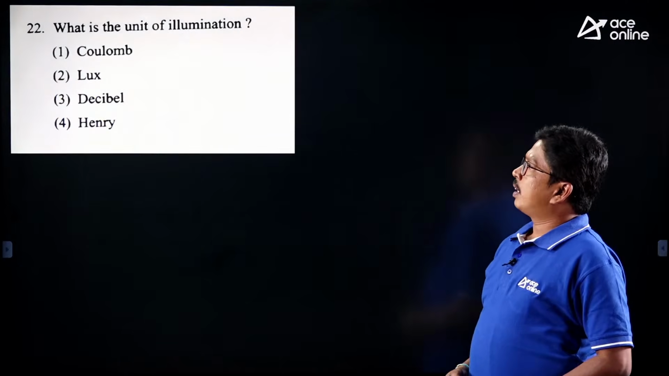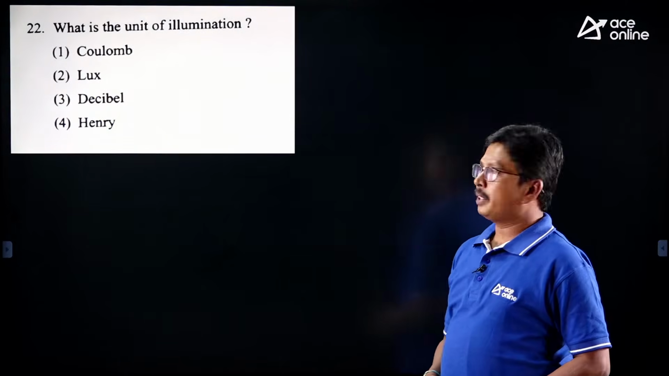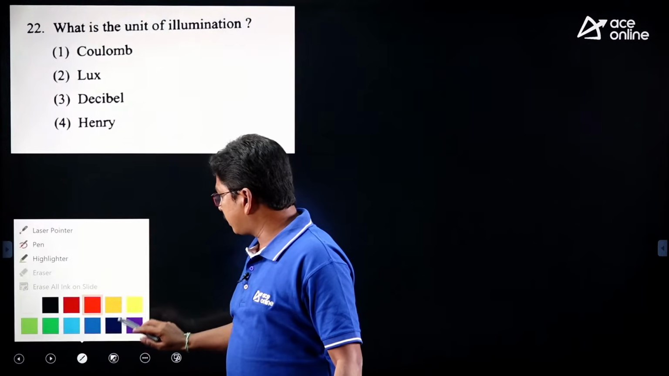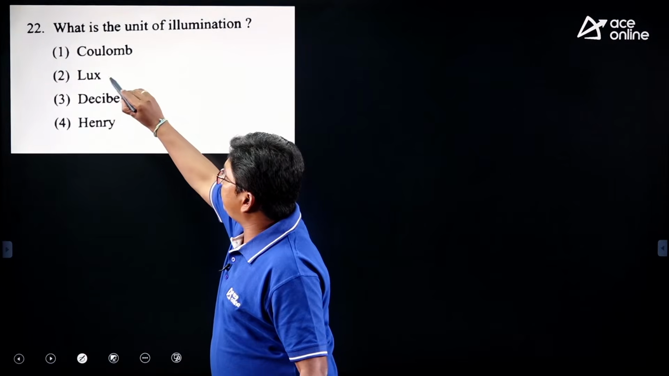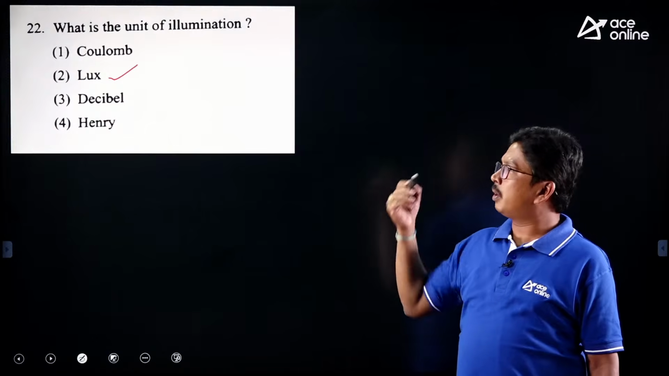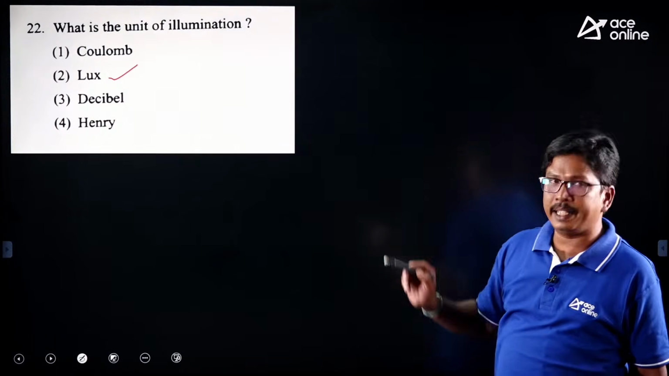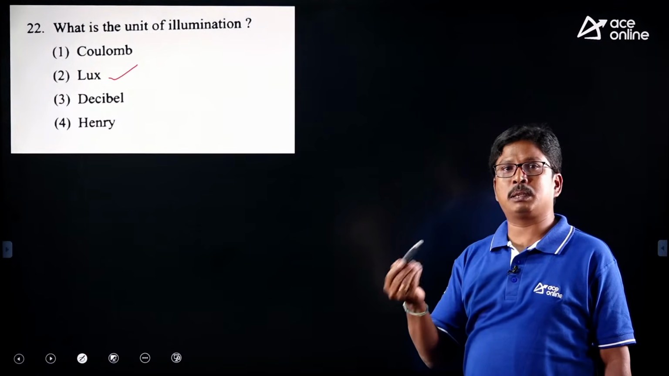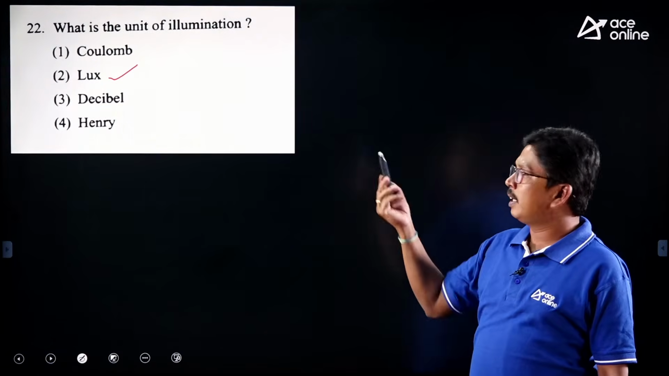So here, what is the unit of illumination? It is a direct question. The unit of illumination is lux, right? There is no confusion at all in the given options. Coulombs, decibels and Henry are different units, but lux is given directly. If they had given something like lumens per watt, there would be confusion, but they have given it very clearly.